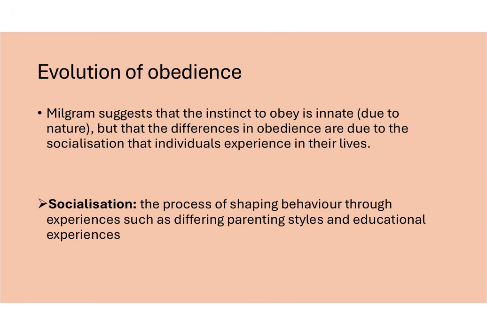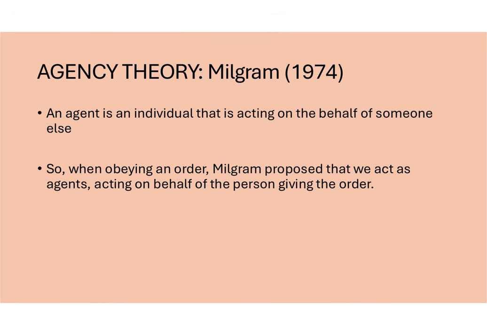So Milgram suggested that the instinct to obey is predisposed, it is innate, but that the differences in obedience that we see in different people is due to their socialization. Those are the processes they experience through parenting, through educational styles, and through other experiences in their life. And from that belief, Milgram devised agency theory, where someone, when they are obeying, is acting as an agent of the person giving the order. They are acting on behalf of that individual.